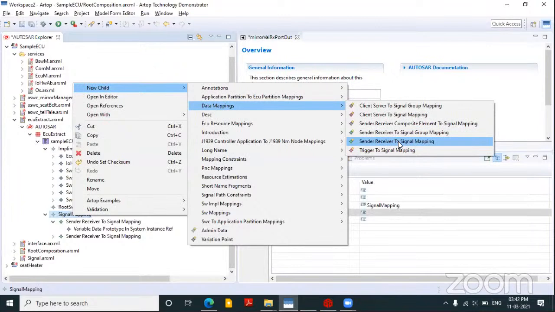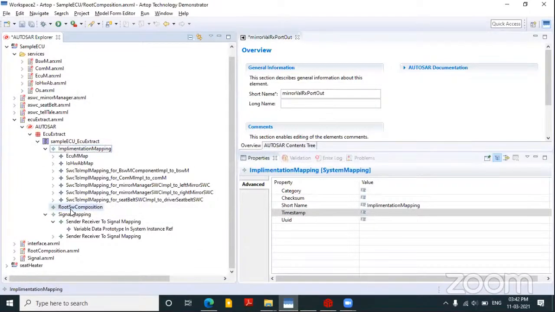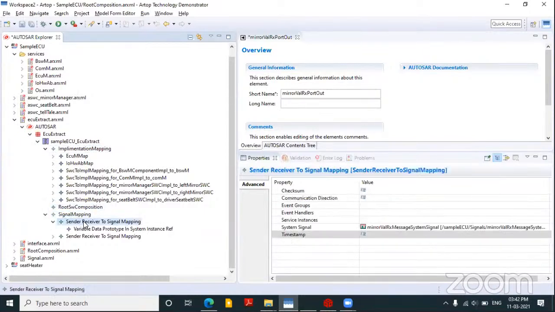Here we are not navigating through all of this, as we already discussed it in the previous webinars. So in the signal mapping, I can choose a sender receiver to signal mapping, as I'll be using a sender receiver port in my root composition. I have used that one.